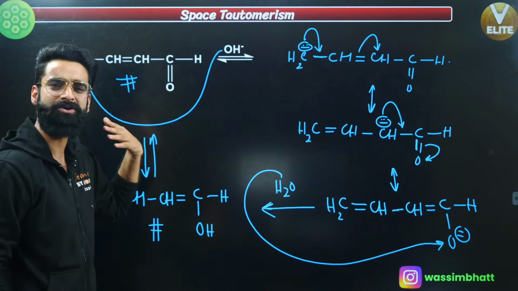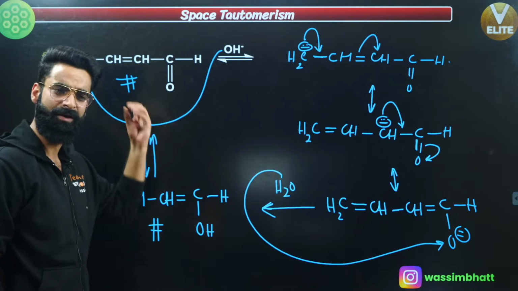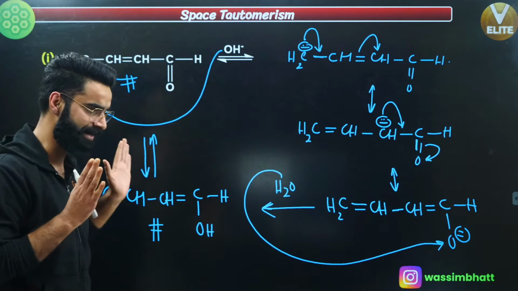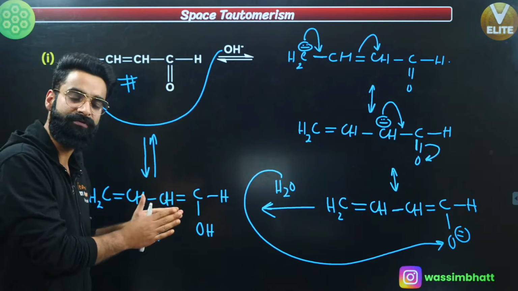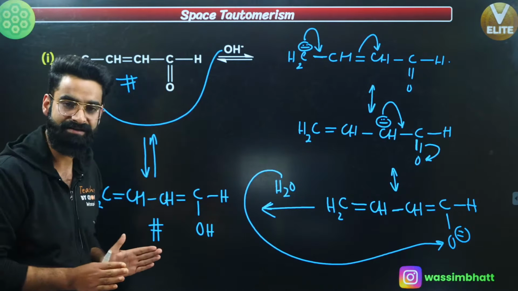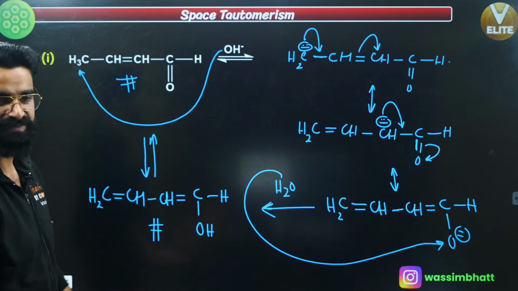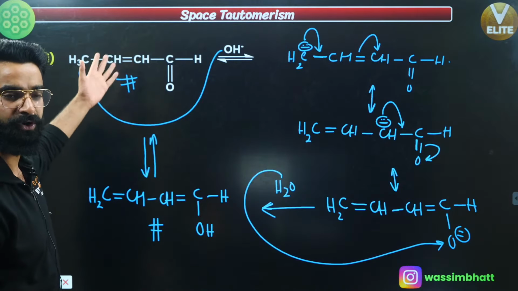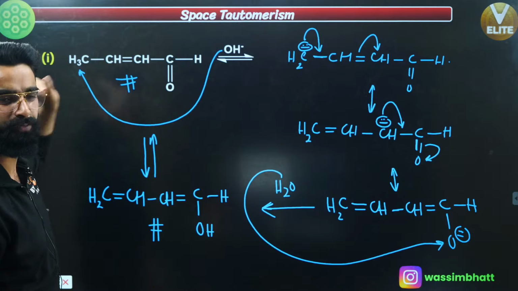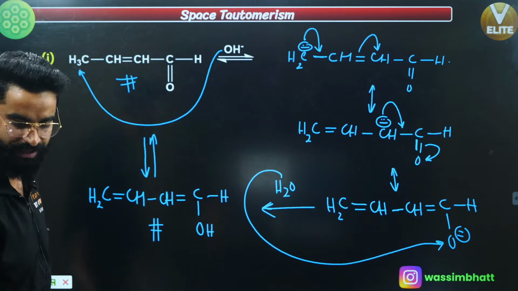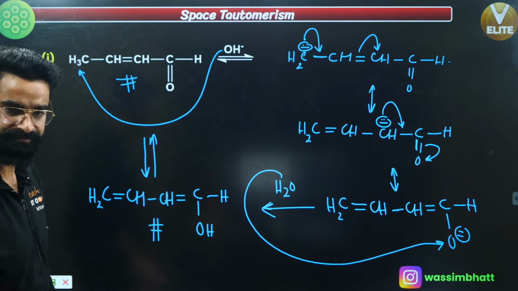Remember, whenever H positive does not leave from the alpha carbon position, or you can remember it like this: whenever you see any sort of tautomerism apart from diad and triad system, that kind of tautomerism is what we call space tautomerism. Whenever H positive comes from either beta, gamma, or whatever carbon, that kind of tautomerism is what I call space tautomerism, right?